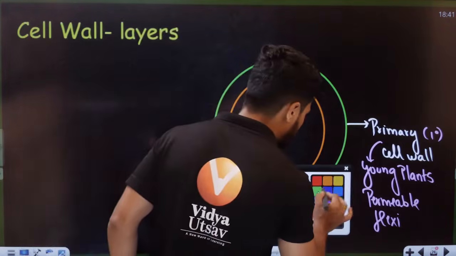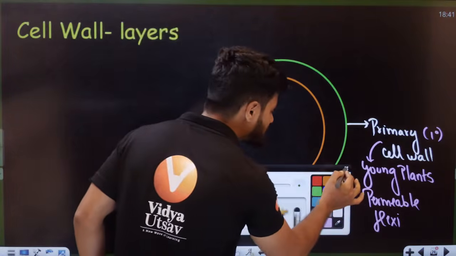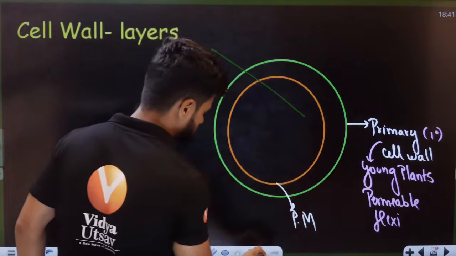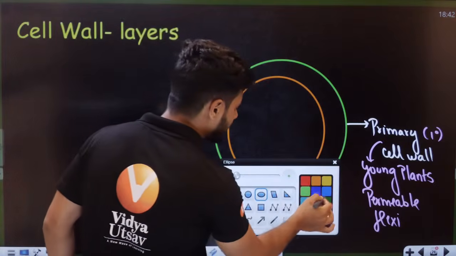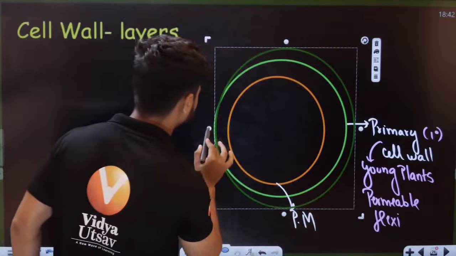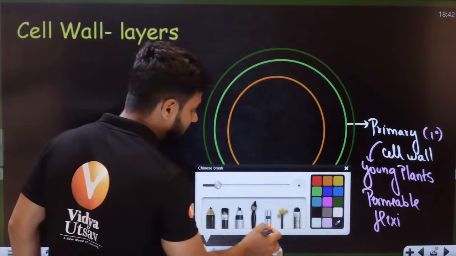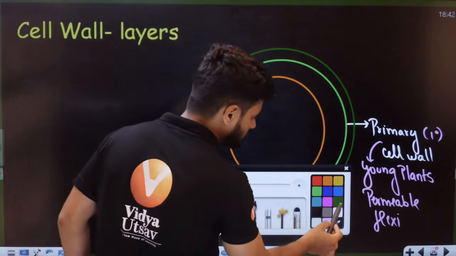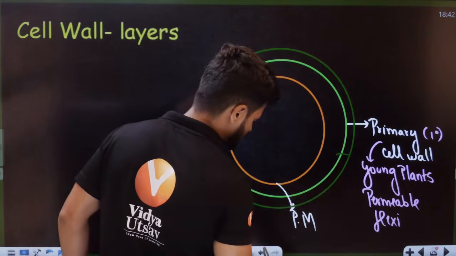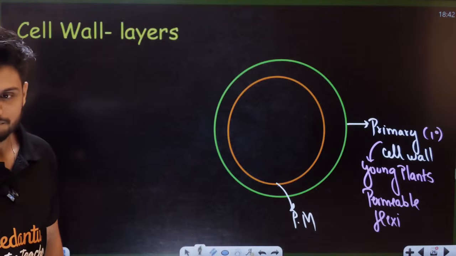Students, listen to me very carefully. If this is your primary cell wall, students, the secondary cell wall will arise on the outside here. On the outside, we will get the secondary. Outside or inside? Students, quickly in the chat. Outside or inside?